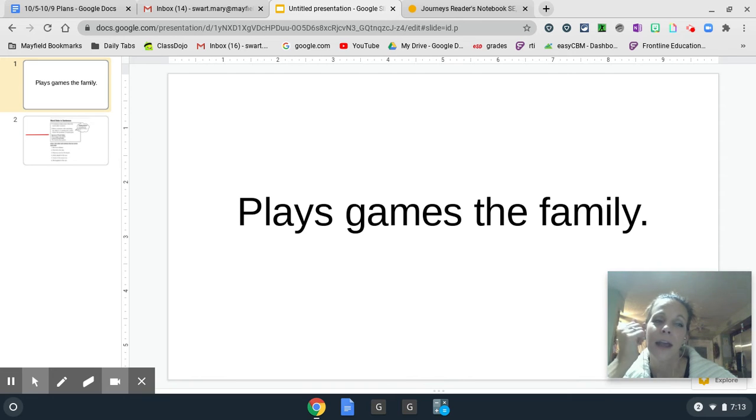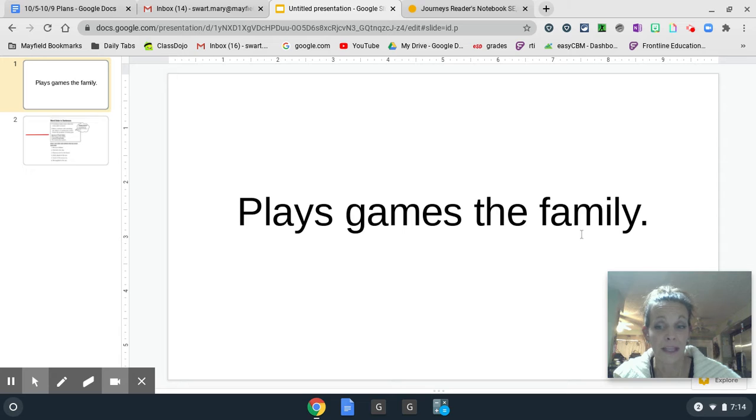To identify whether the complete simple sentence uses correct word order, I ask myself this thinking question. Is the first part of the sentence the subject or naming part? The first part of the sentence here says plays games. This is the predicate. The predicate of the sentence should not be in the beginning. Our verb, our action word plays, shows us that this is the predicate and it is not in the correct order.